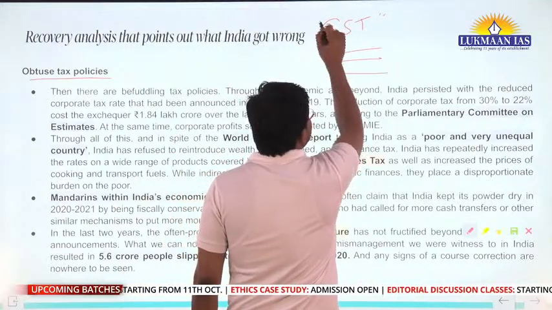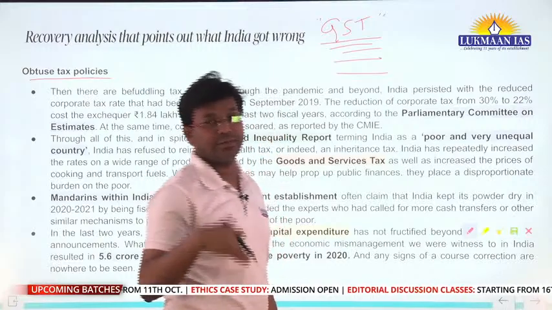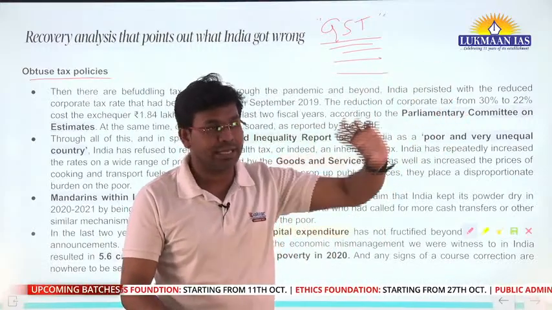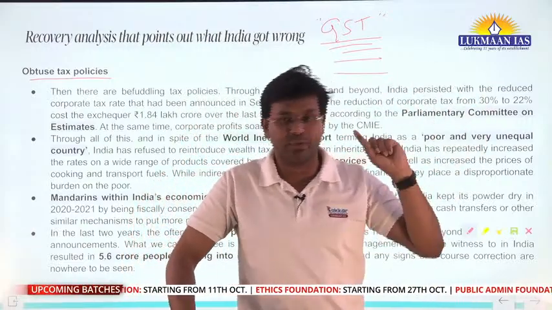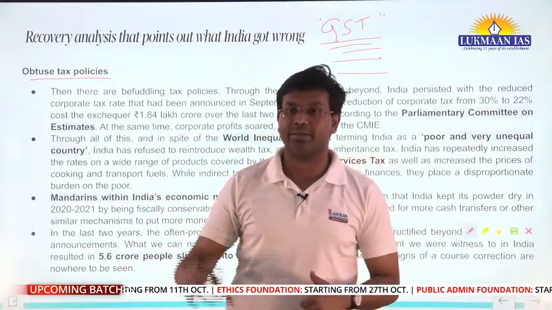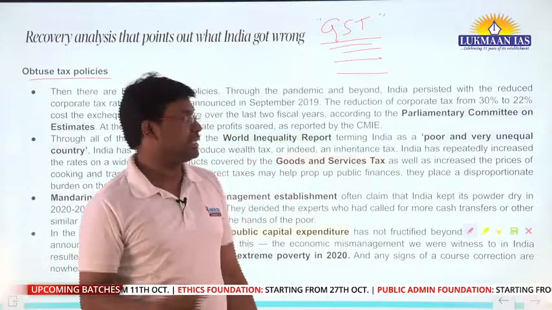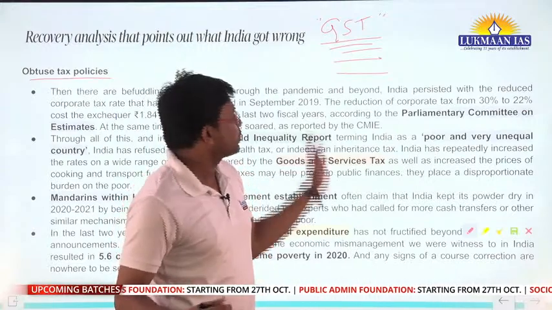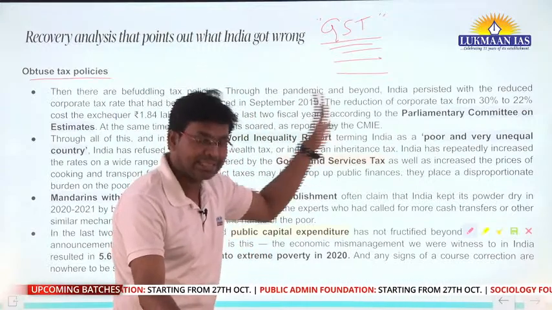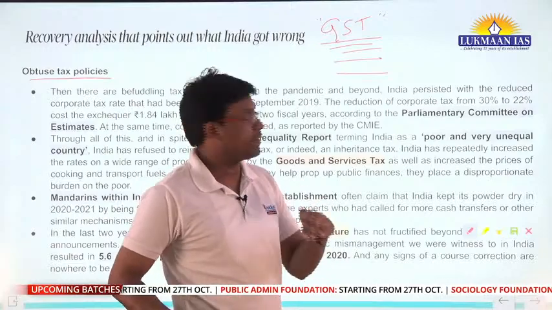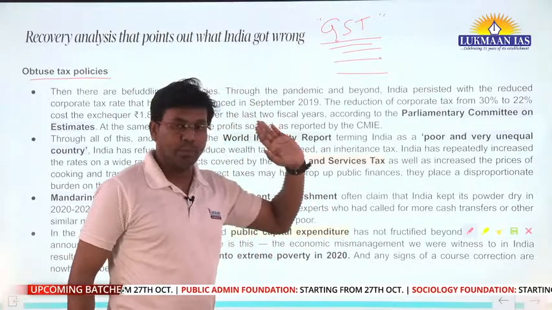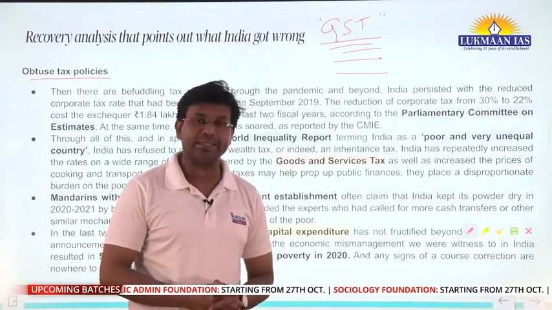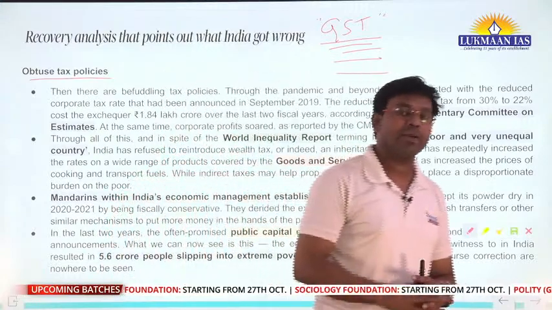So the government has decided GST rates for different types of goods and services. For different goods there are different tax slabs. For example, for some goods there is 5% taxation, for some goods there is a 12% GST rate, and for some goods there is an 18% GST rate. So the government of India has decided the GST rates for different commodities and services, through which the government does taxation. But when we talk about taxation practices, they vary from country to country.